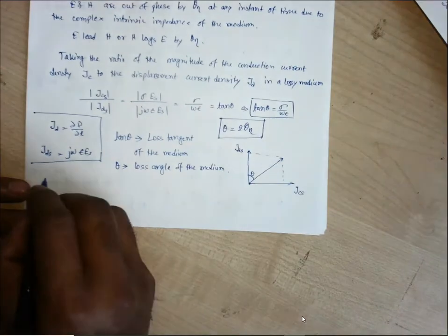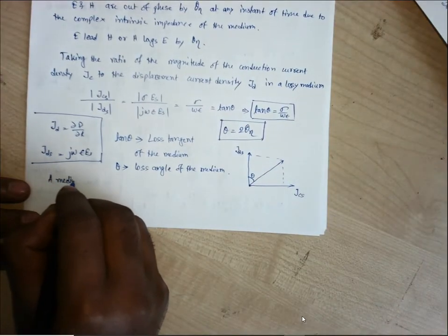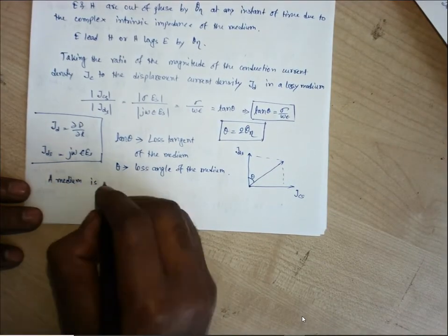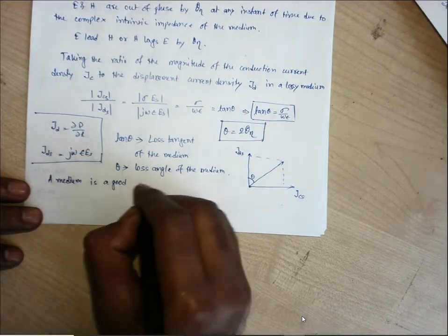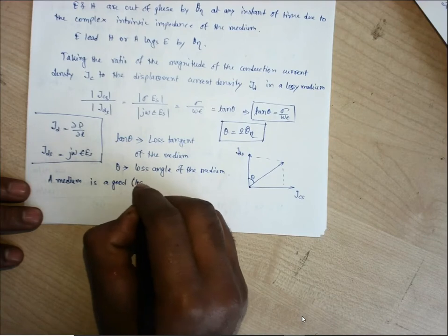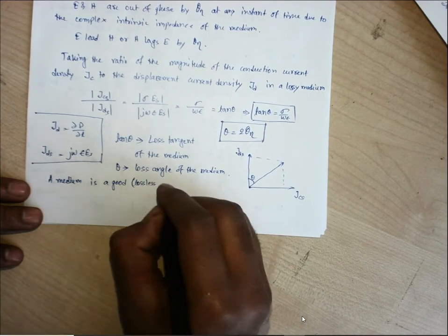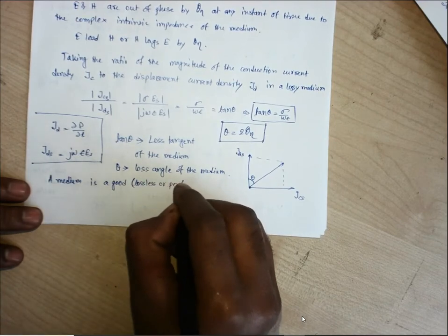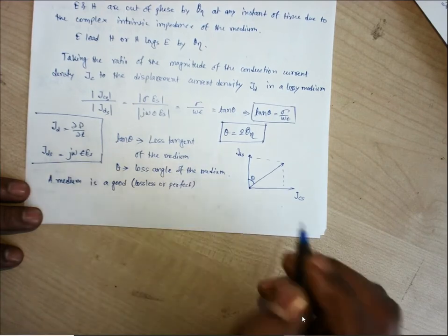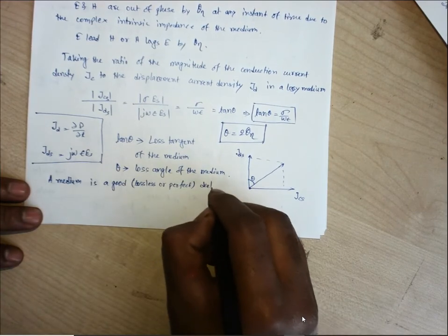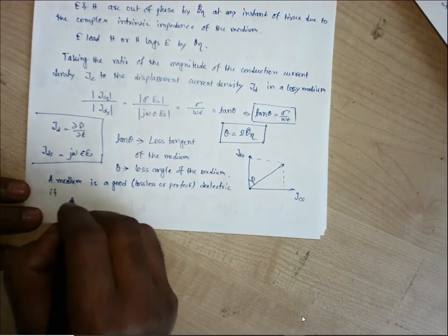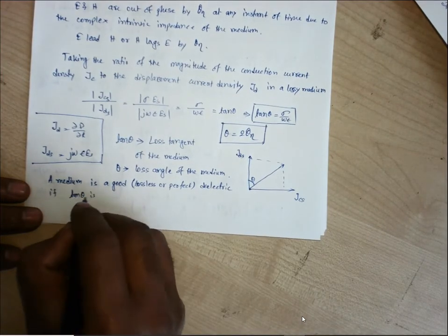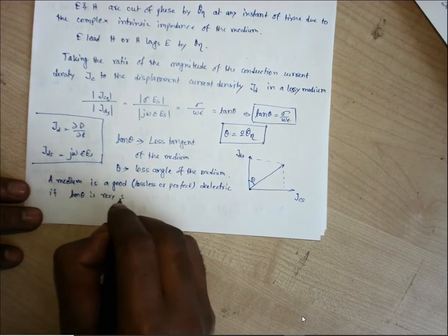So that's why we say that a medium, I'm just writing here, is good, meaning lossless, a perfect dielectric, if tan theta is very small.